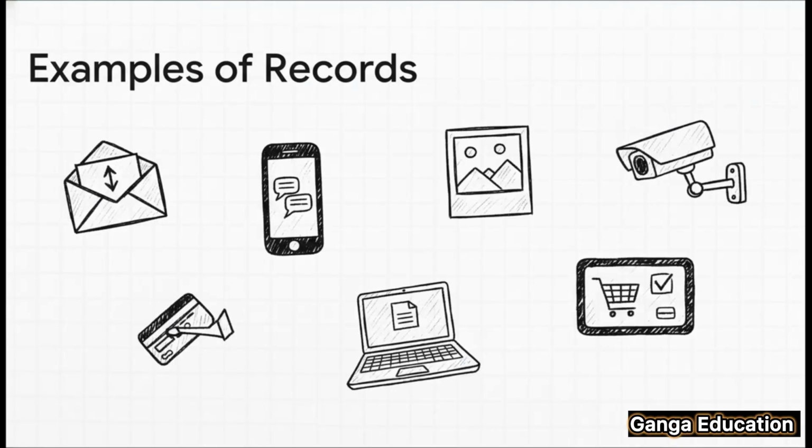And to bring this into the real world, just think about the things you use every single day. The emails you send, those WhatsApp messages you exchange, digital photos on your phone, CCTV footage from a corner store, computer files, online banking records. Yep, all of these fall squarely under the definition of an electronic record.